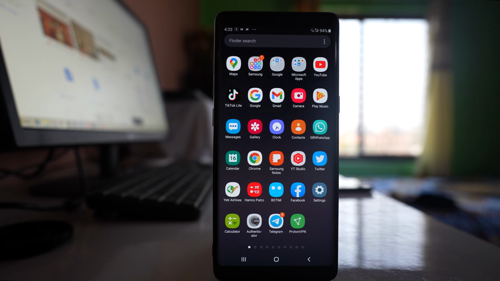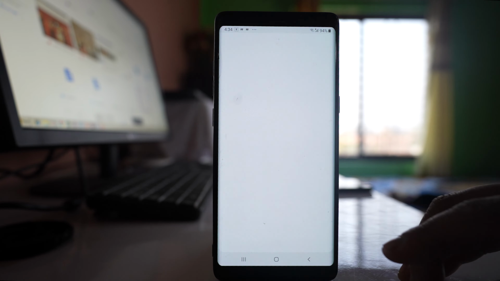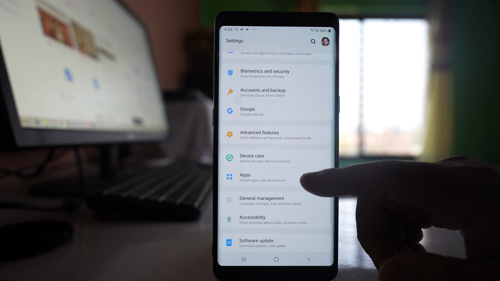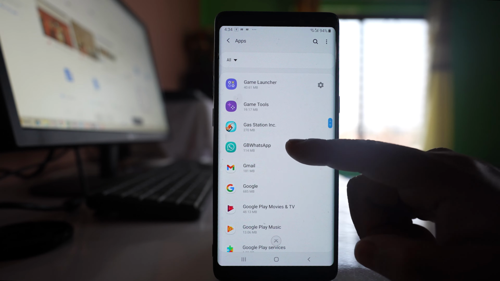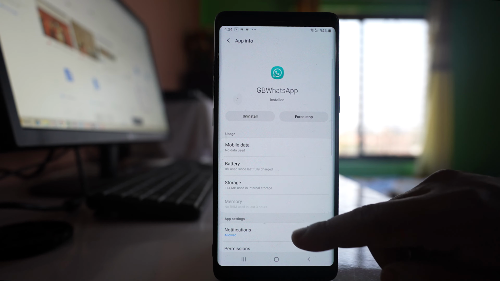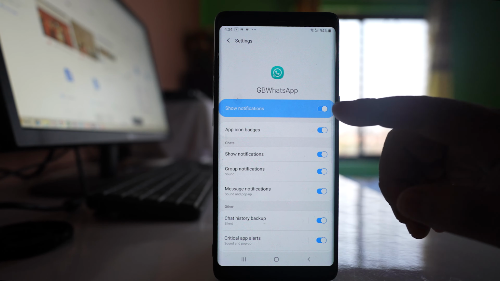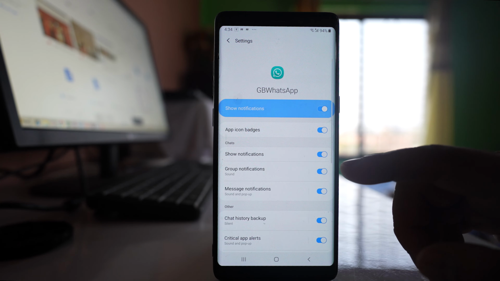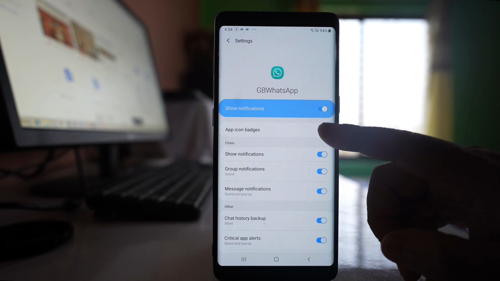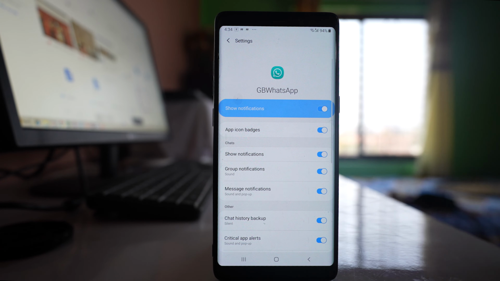In case you are not getting notification sound for new messages received in WhatsApp application, then go to settings here, go to apps, scroll down and look for WhatsApp application. Open the application, go to notifications, and you have to make sure that this show notifications is on and this app icon badges is also on, so that you will be able to know how many notifications you have received.